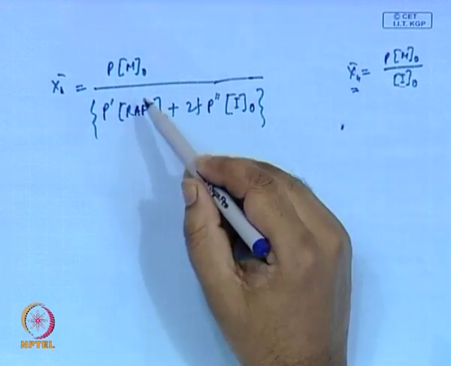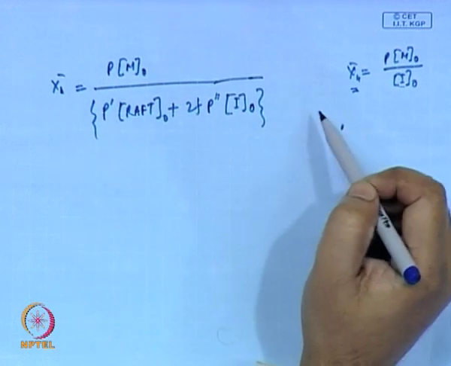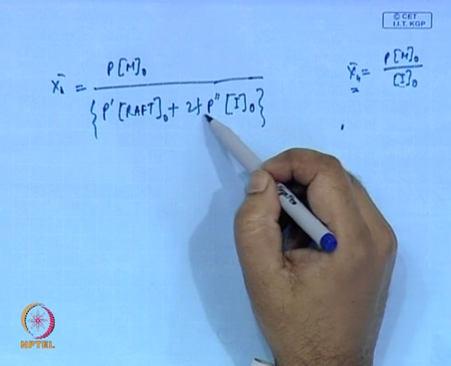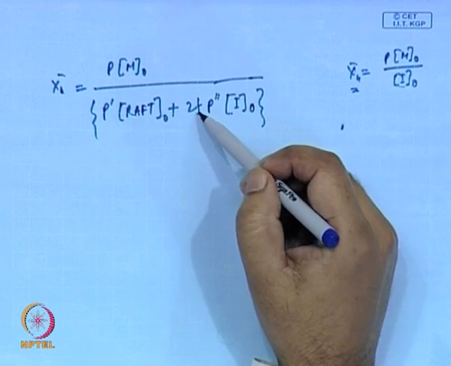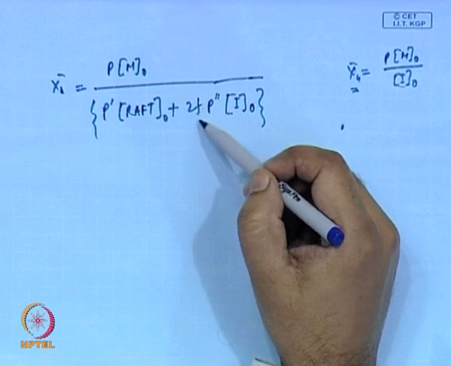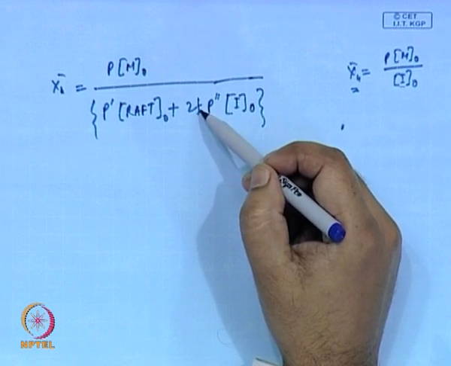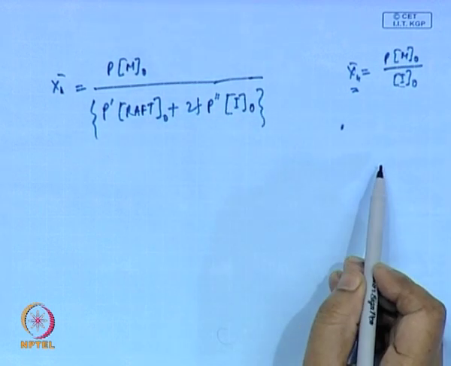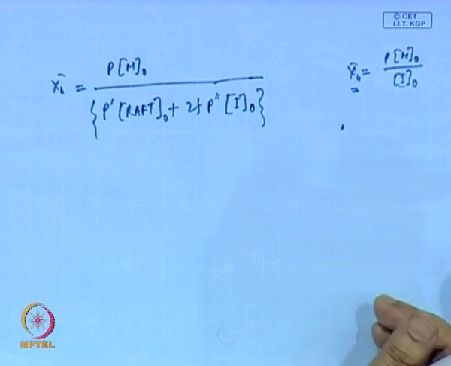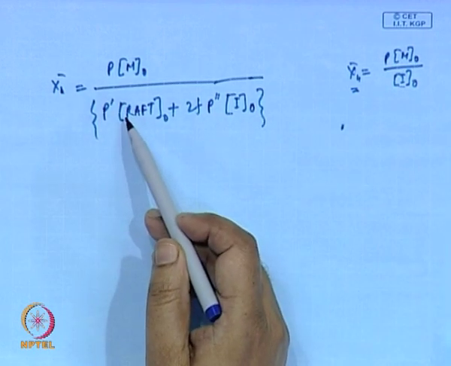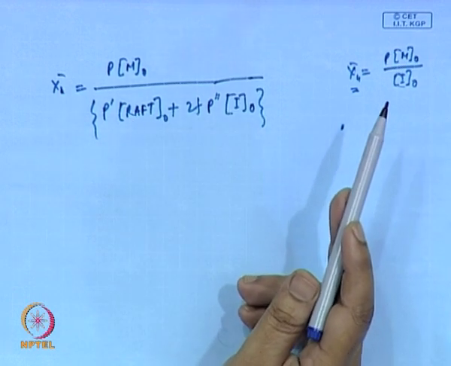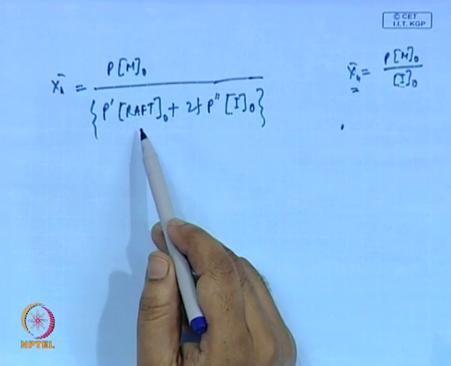Now, in this case this is a transfer reaction. So, you have to include the number of radicals from the initiator molecules, which is given by, if it is thermal polymerization, 2 phi, the efficiency factor, and the conversion of this, and because each RAFT agent forms one radical, you have to include the concentration of the RAFT reagent as well. So, like the case of chain transfer reaction, we have included this. In this case also we have to include both.